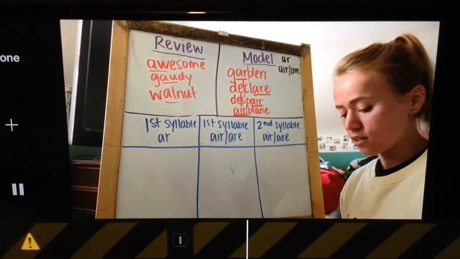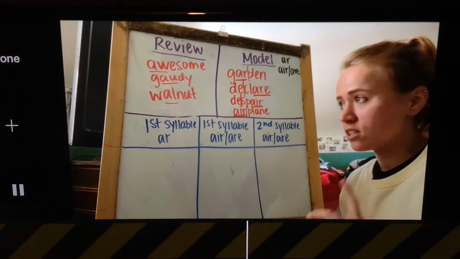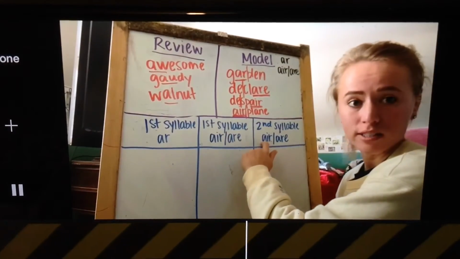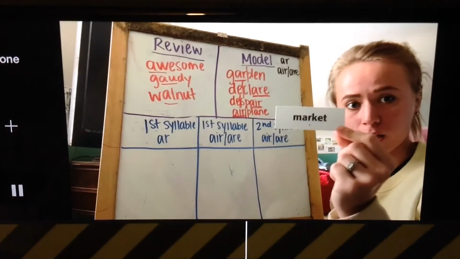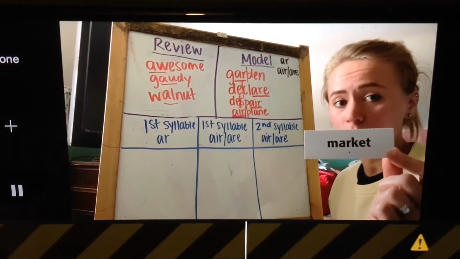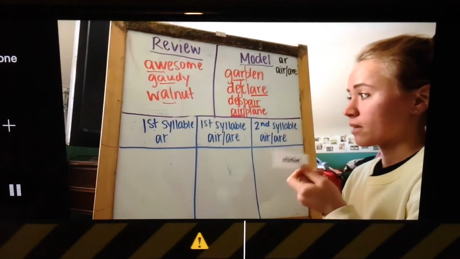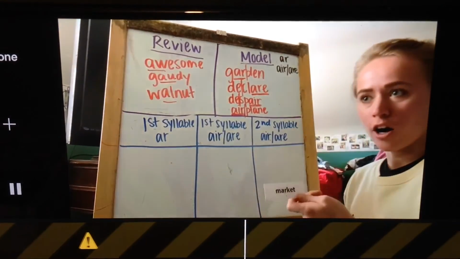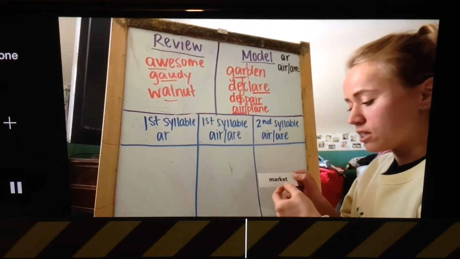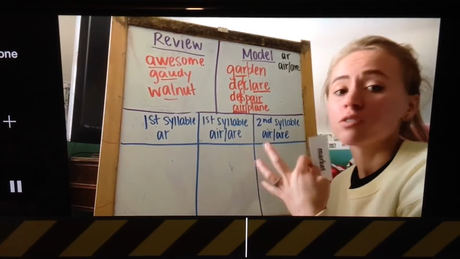Now I'm going to do a word sort with our new spelling words for this week. First, I need to determine how many syllables the word has so I can decide where my spelling pattern is and in what syllable. My first word is market. I need to look first at, do I have 2 vowels in this word? In market, I do. I have an A and an E. This week, we have our AR pattern, so the R is influencing our A sound. When we see that we have 2 vowels, that usually means we have 2 vowel sounds, so that means 2 syllables.